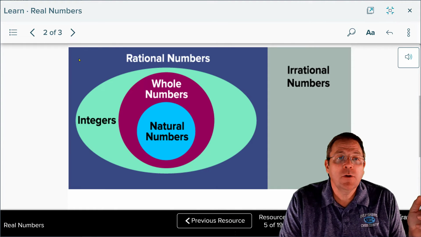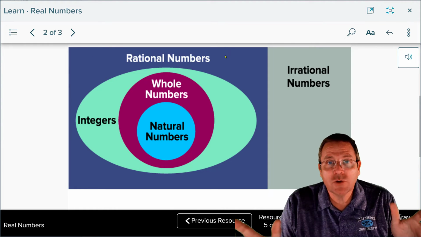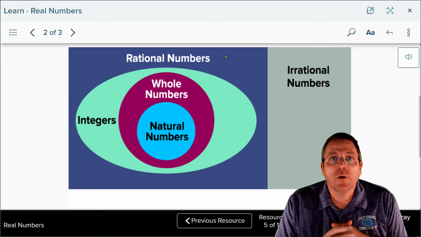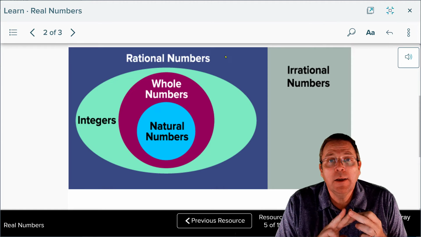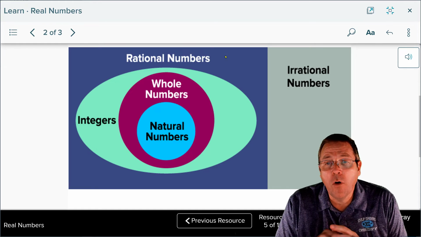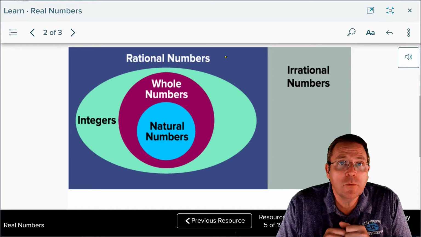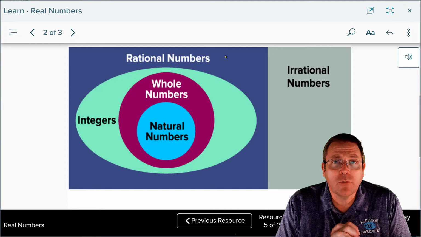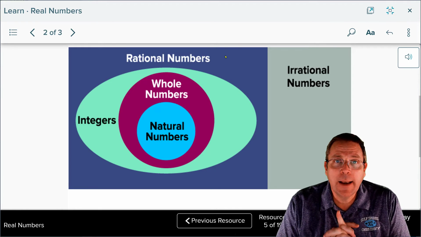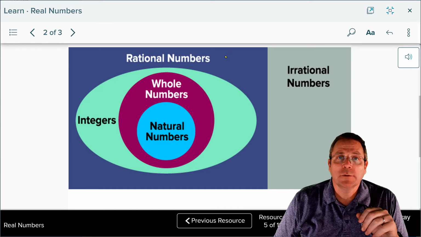Outside of that category, you have rational numbers. Rational numbers are going to be able to be written as a fraction. They are going to be either a terminating or a repeating decimal. And the last category, all over there by itself, we would have the ones nobody wants. Nobody loves them. It's so sad. That's going to be your irrational numbers. The irrational numbers are your non-terminating, non-repeating decimals, and they cannot ever be written as a fraction.